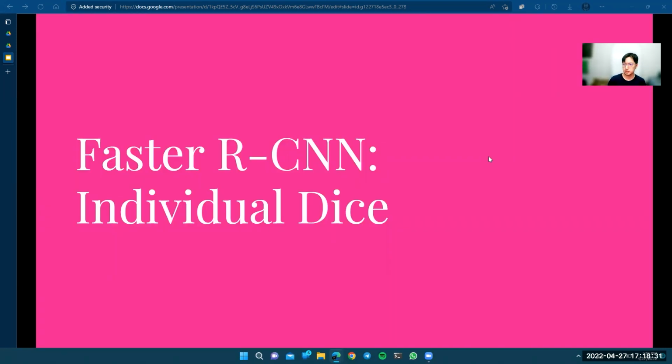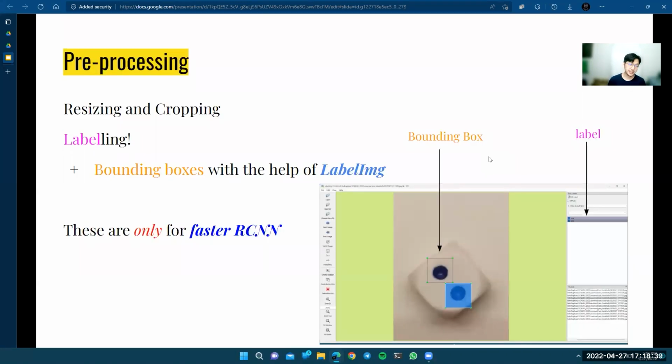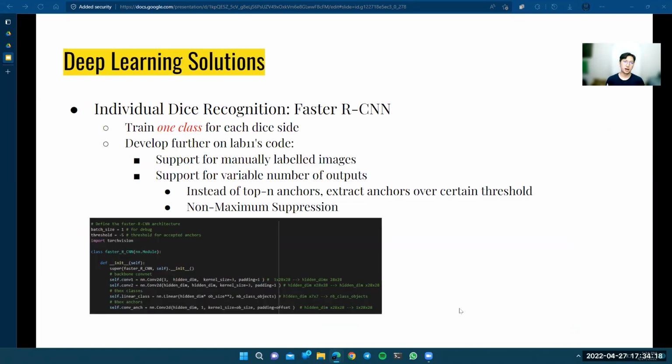Next, we are going to discuss our method in Faster RCNN, especially for individual dice. Before we take images into the Faster RCNN, we made the labels and the bounding boxes with the help of LabelImg, a software for labeling we found on the internet. In this Faster RCNN, we only wanted to identify the pips or the dots on the dice top surface. Hence, we need only the model for one class, which is in this case, the dot.